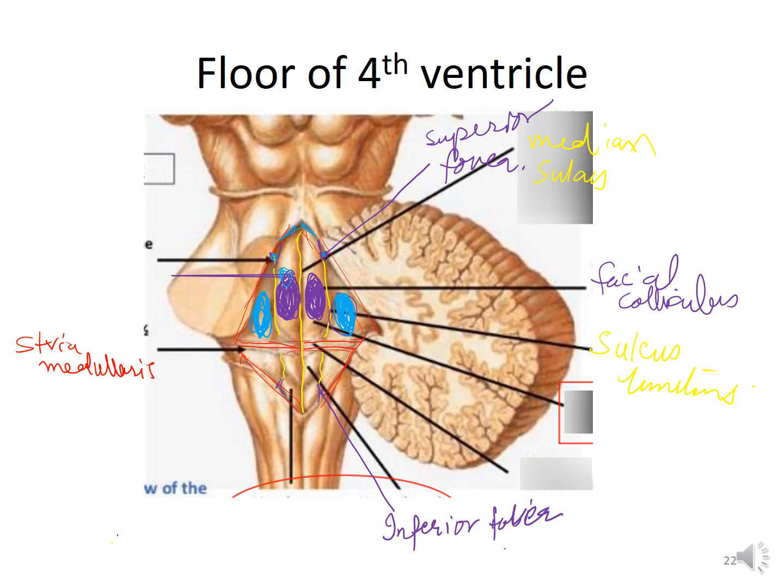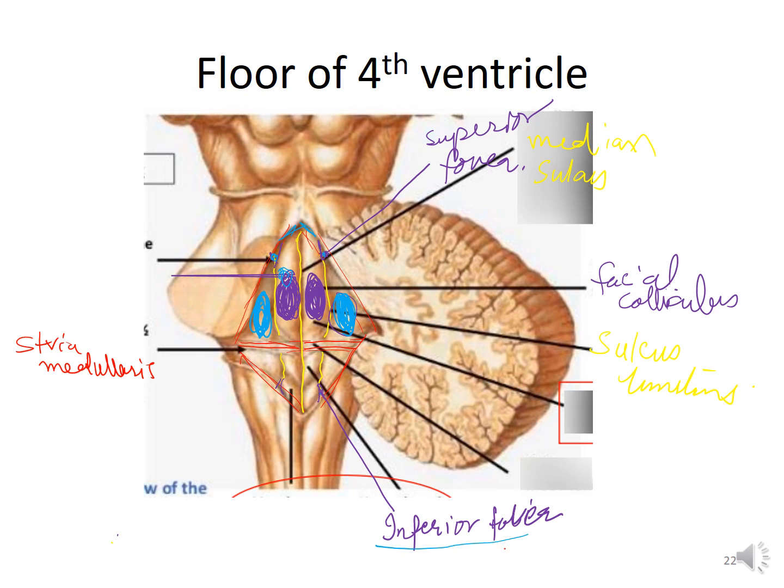In the medullary part of the floor, the sulcus limitans is marked by a depression known as the inferior fovea, as I have told you before. Descending from the fovea, there is a sulcus that runs obliquely towards the midline.